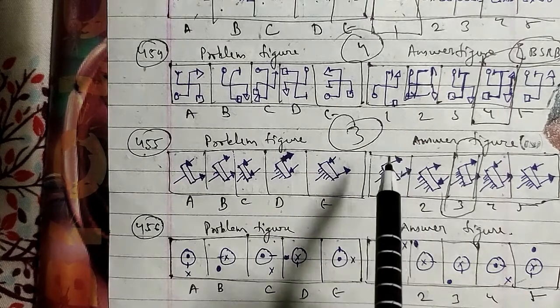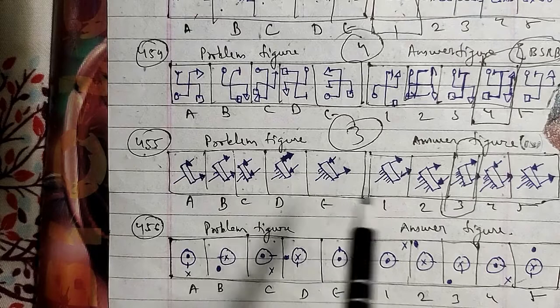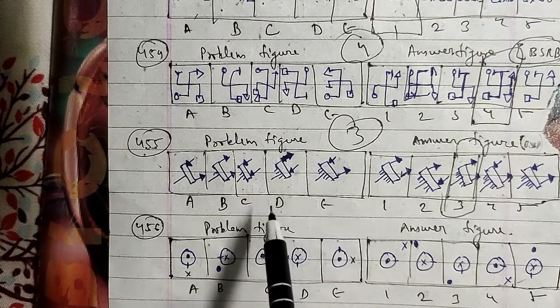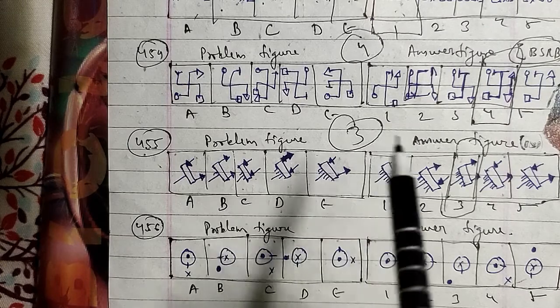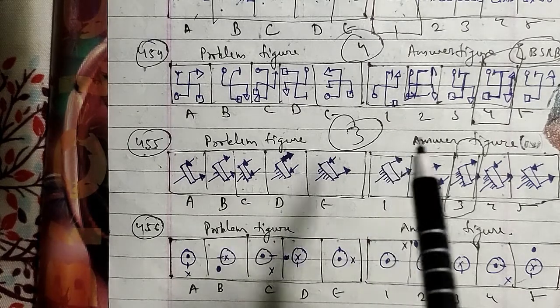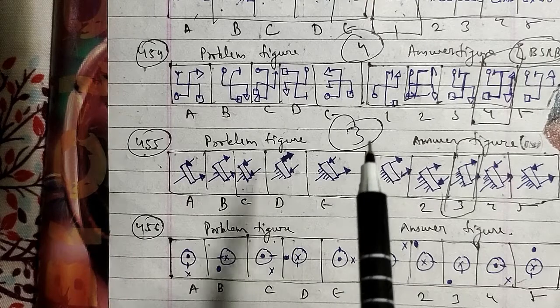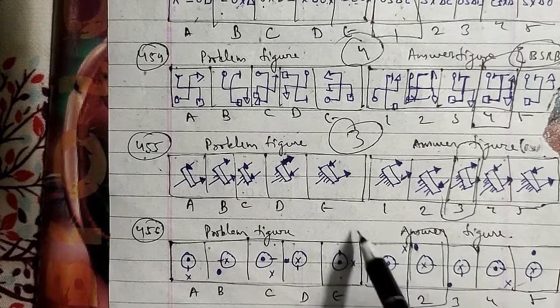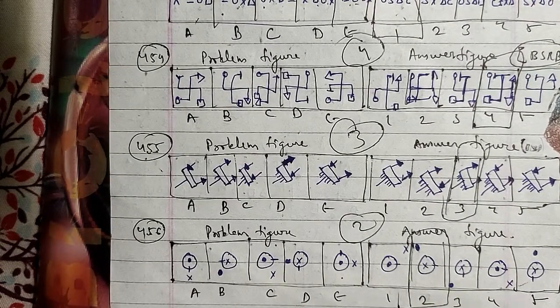In odd numbered figures, the cross moves half a side of the square in the anti-clockwise direction, and in even numbered figures, the dots move half a side of the square in the clockwise direction. So after the E figure, we say that it will be the second figure that will be the right answer for this question here.